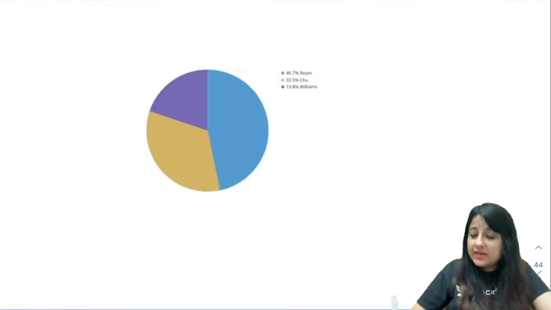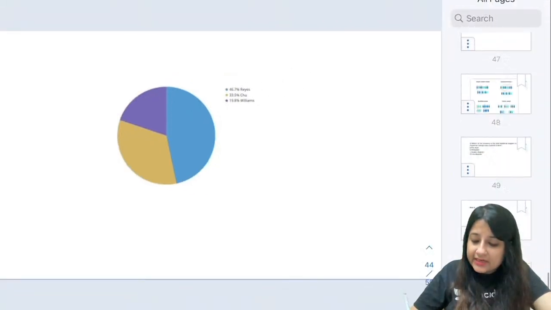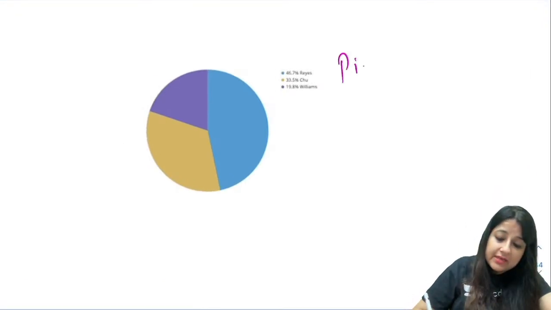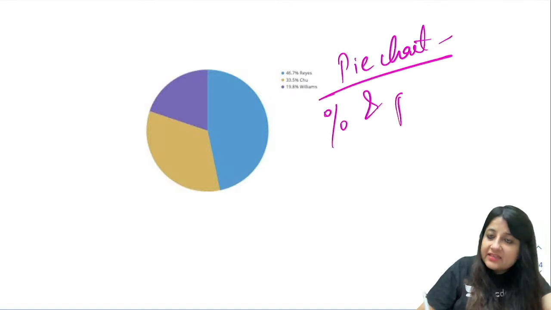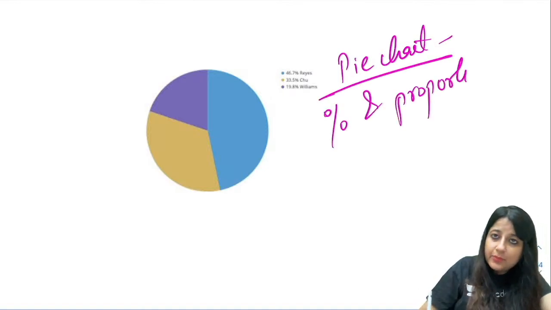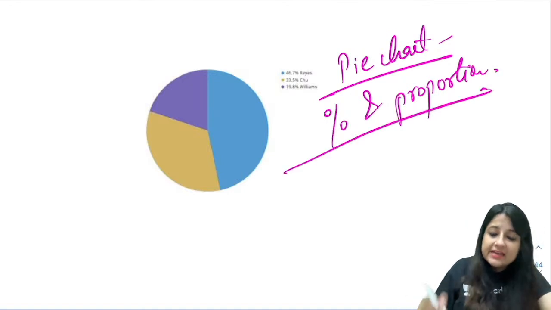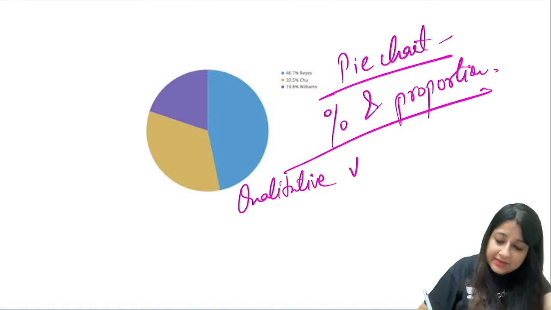All right, what is this? We all know this is for qualitative data. So this one right over here is a pie chart. It is expressed in terms of percentage and proportions. So pie chart is used to represent qualitative variables.